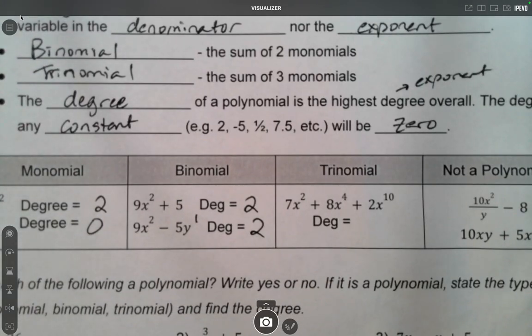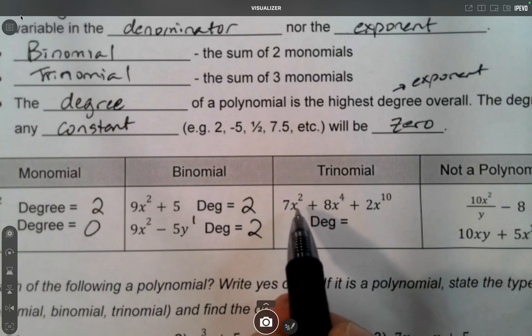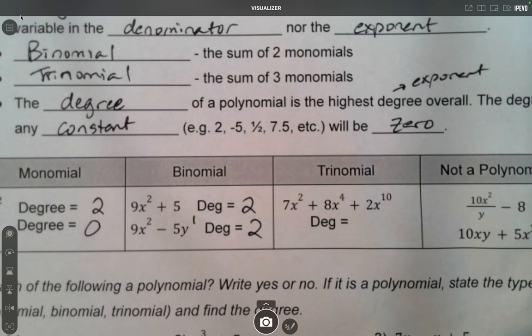Now, this for trinomial, I use this example on purpose. This isn't something that's unique to trinomials. This could happen with binomials. Anything with more than one term, this could happen. So most often, the biggest exponent will be first. But that's not a requirement. You can't assume, oh, that's the first term, it'll have the biggest exponent.